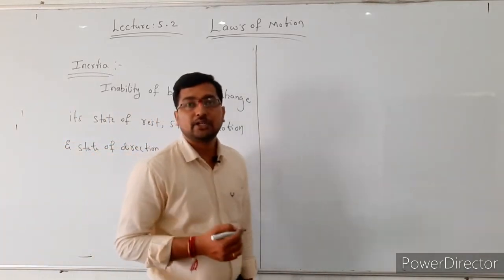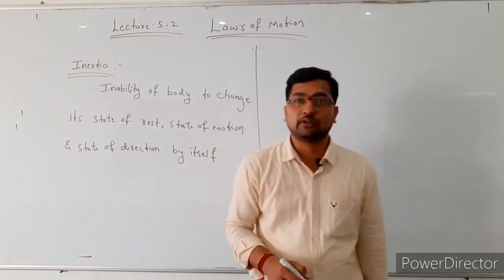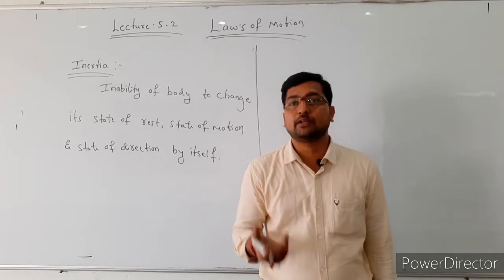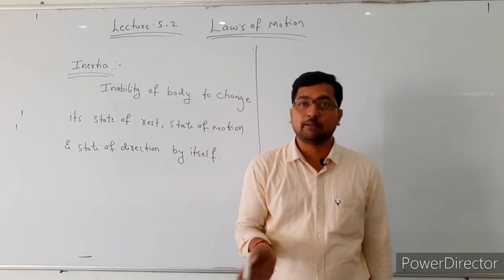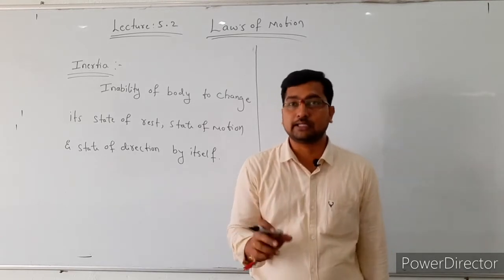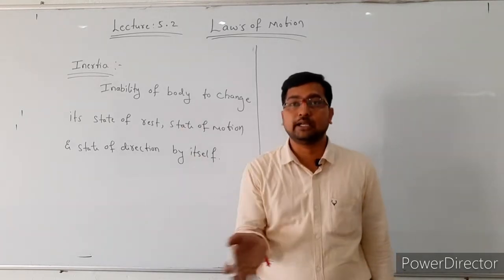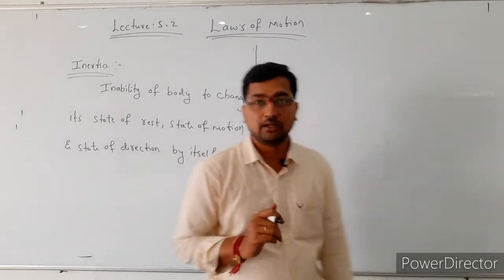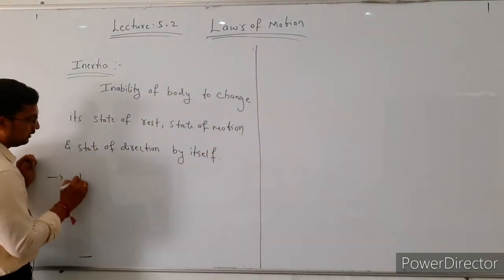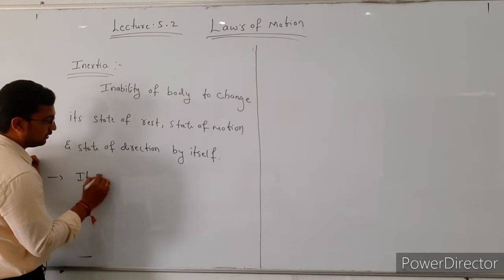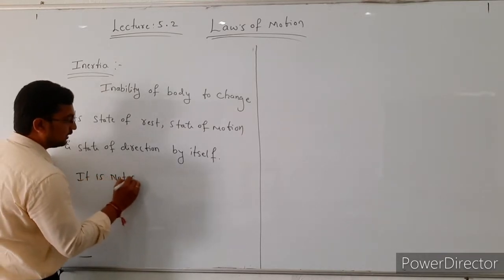And inertia is not a physical quantity, it is a property of the body. It depends on the mass of the body. So this indicates that inertia only depends on the mass of the body. It is not a physical quantity.